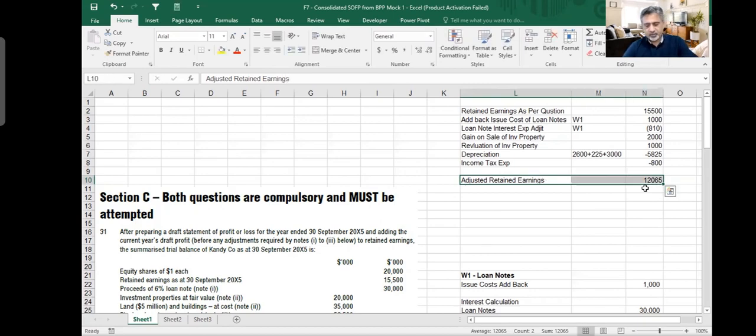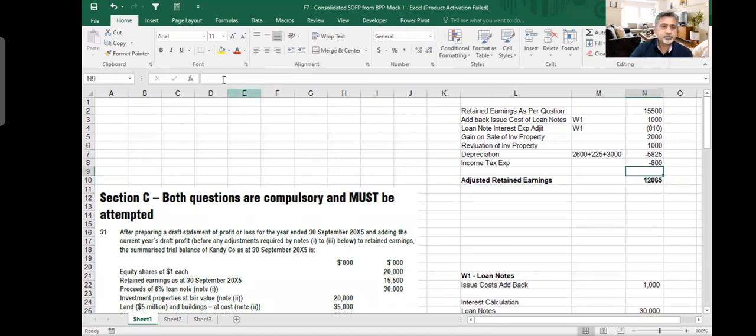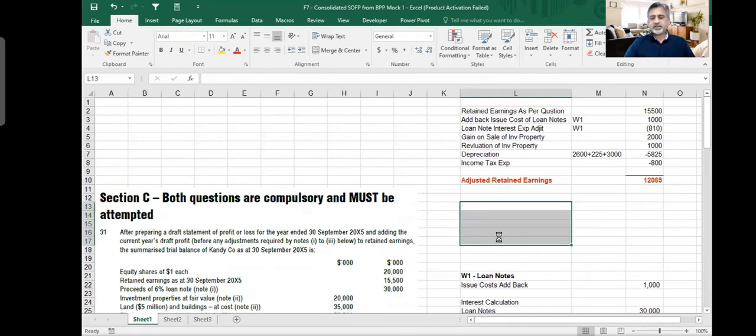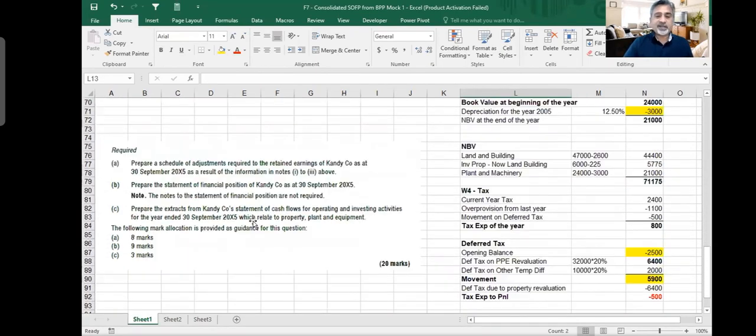If you have any questions, please ask me. Loan notes, we have added 1 million. That's all. This is your first part, part A, which was for calculating your adjusted retained earnings.